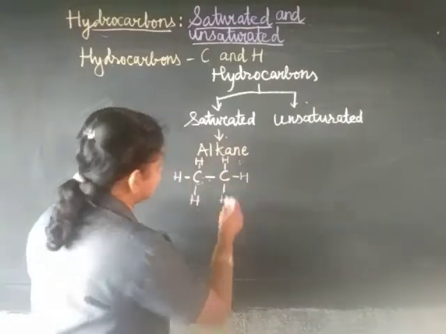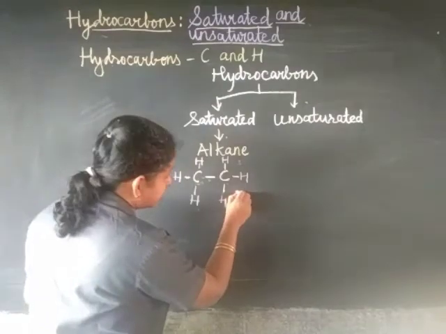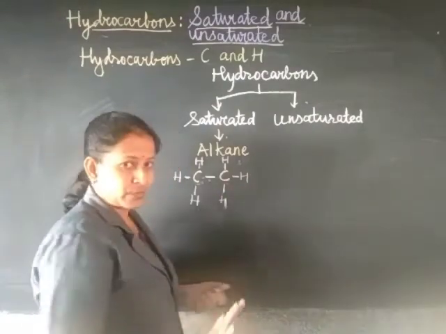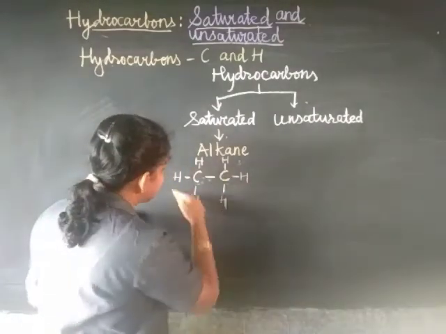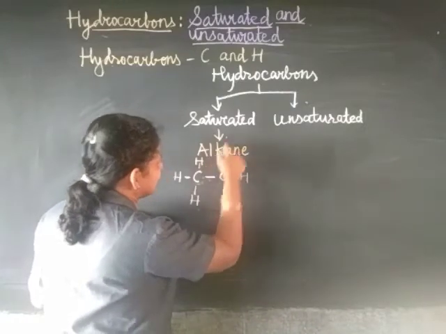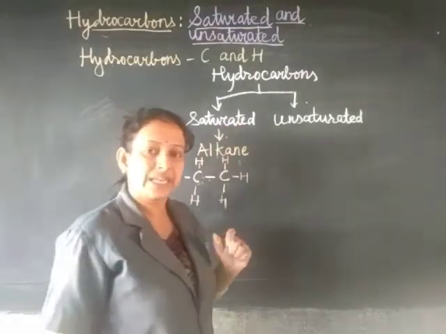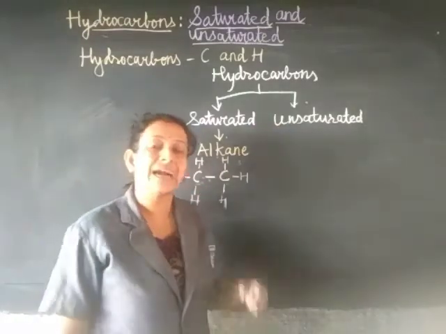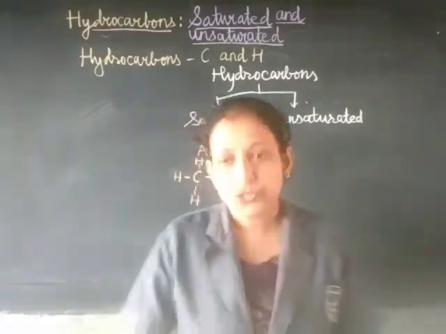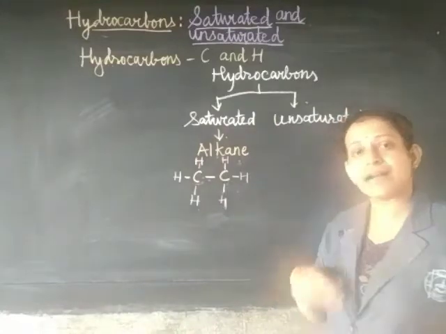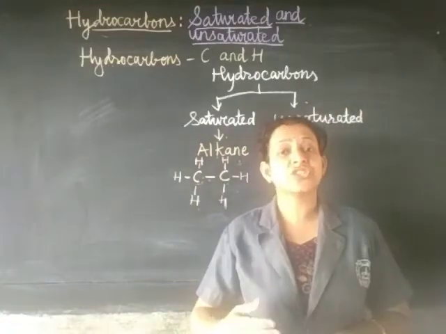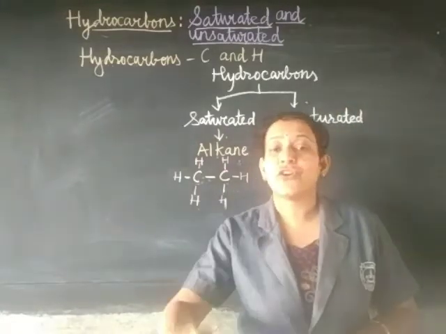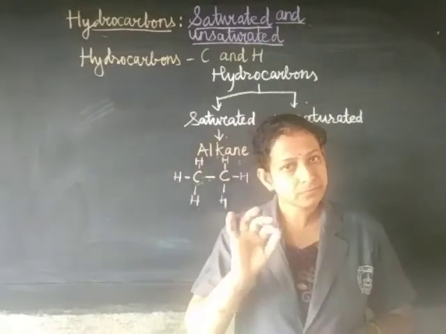We cannot add like this. Okay, draw a bond here like this, and H we cannot add. So that is why this compound, which is an alkane, is called a saturated hydrocarbon. Now let me talk about what unsaturated hydrocarbons are. Unsaturated hydrocarbons are the hydrocarbons in which there is room for addition of hydrogen.